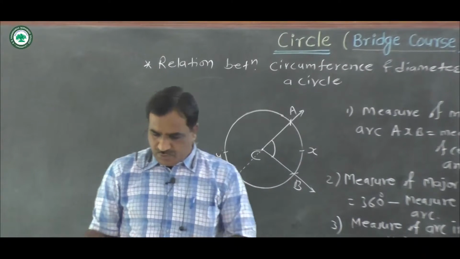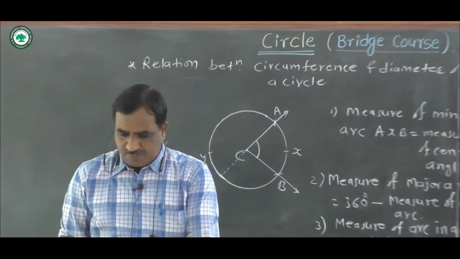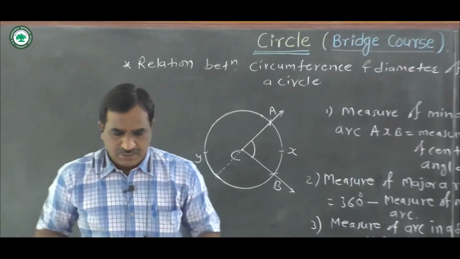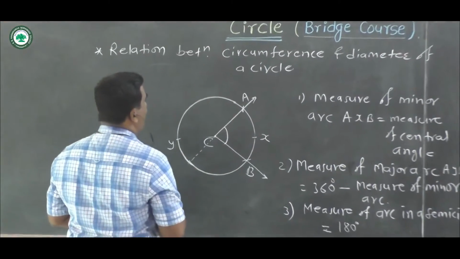Now we see the next point, relation between circle, chord and arc.